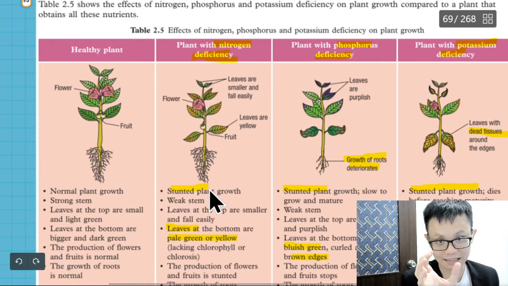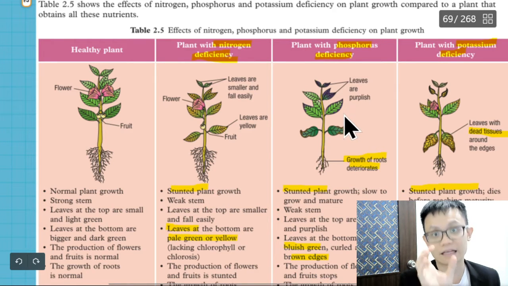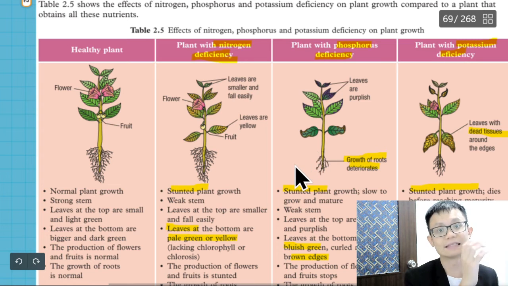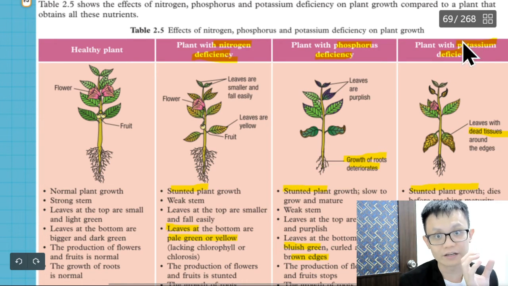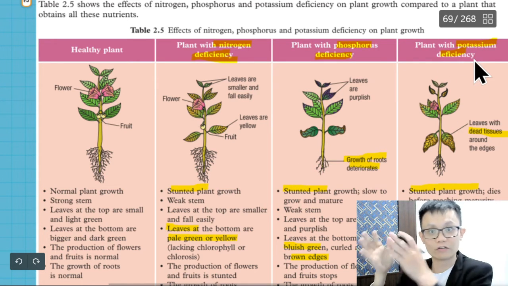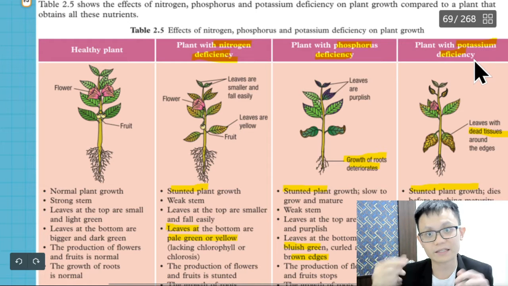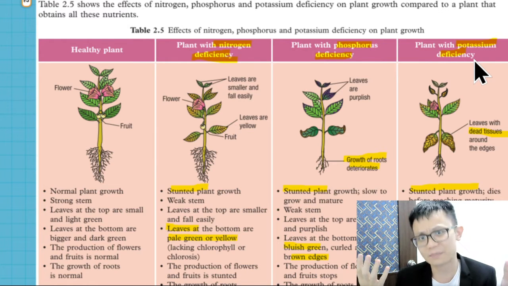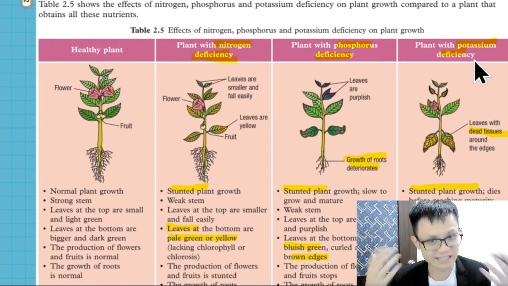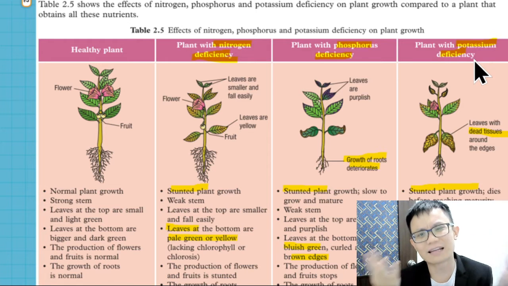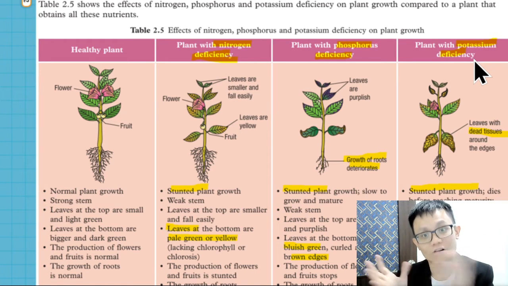And then there is C, every nutrient except phosphorus. And then there is D, every nutrient except potassium. So I do these 4 setups. It's the same plant, almost the same size. Got sunlight, of course you need sunlight. If there's no sunlight, then what are we testing? So it's a control variable.